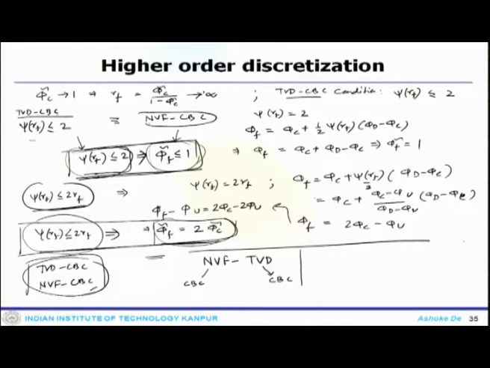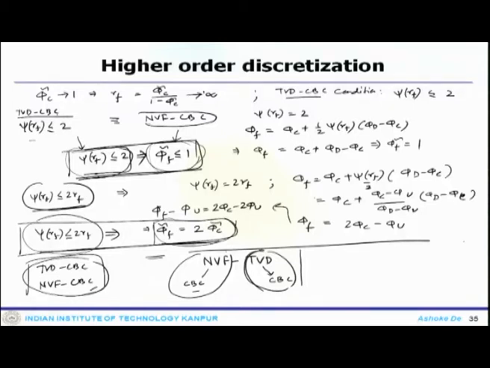What it tells you is that the TVD CBC is more restrictive than the NVF CBC, and that is the only difference between these two formulations. The restriction on this one is more stringent, and the other one is slightly lenient.